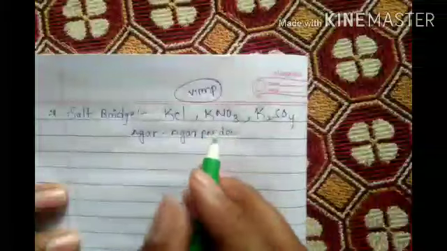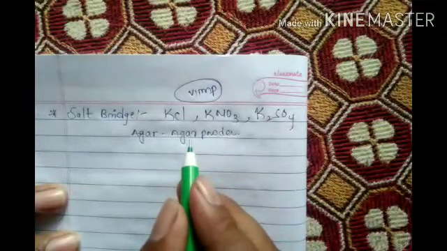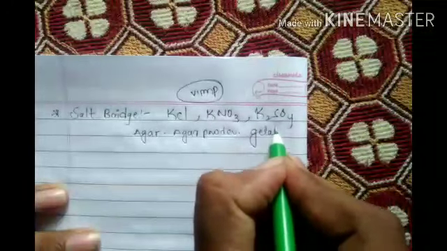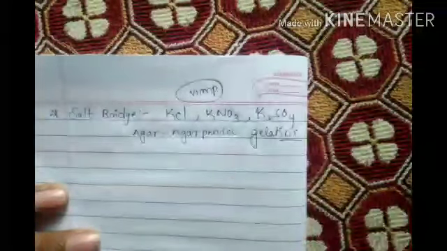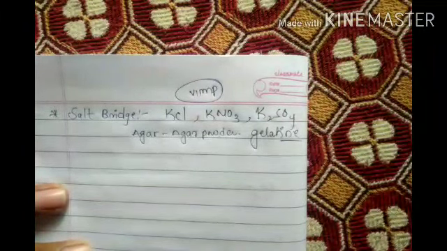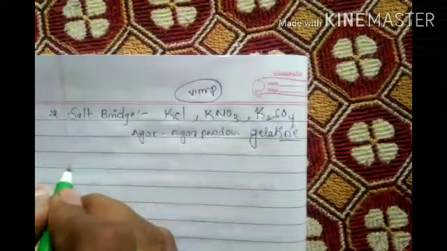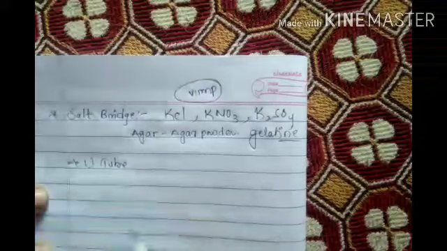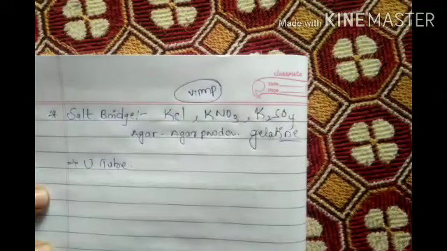And like that, you take gelatin. Agar and gelatin. Gelatin powder is also there. We use both of these to make a salt bridge. Actually, the salt bridge is a U-shaped tube, a U tube. This is made up with K2SO4 or KNO3 or KCl or agar-agar solution or gelatin solution.